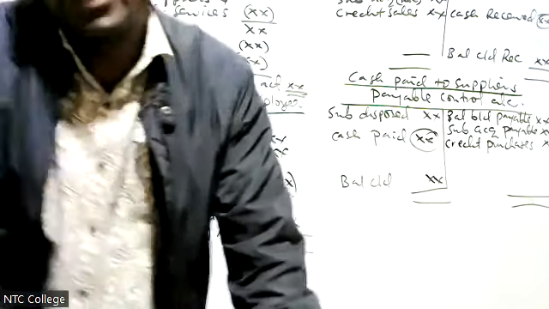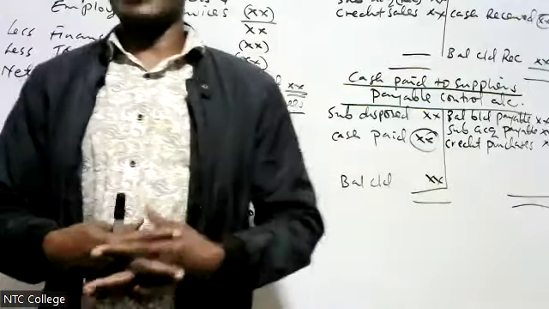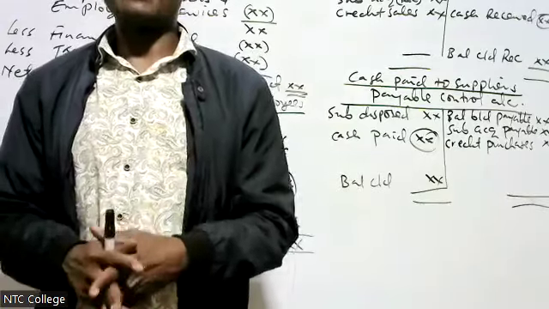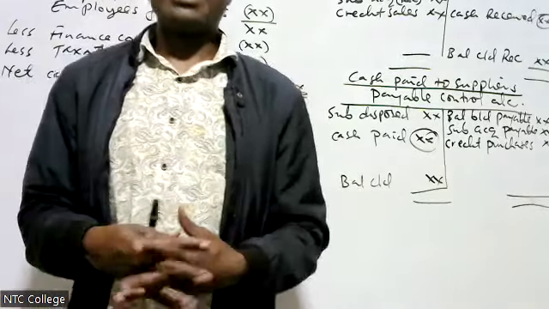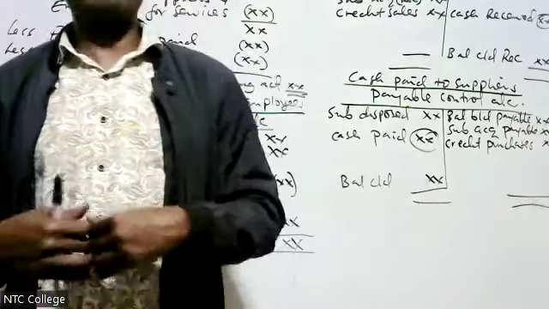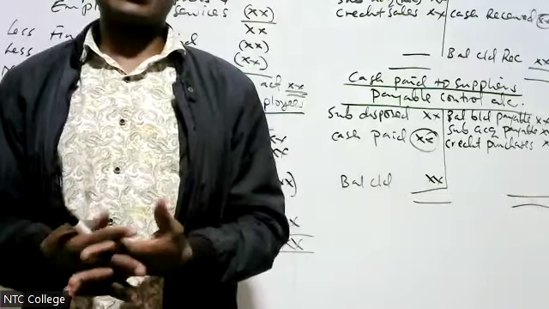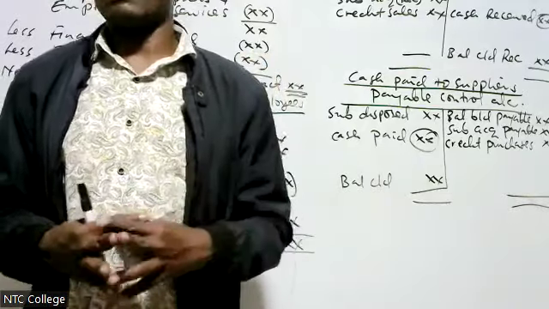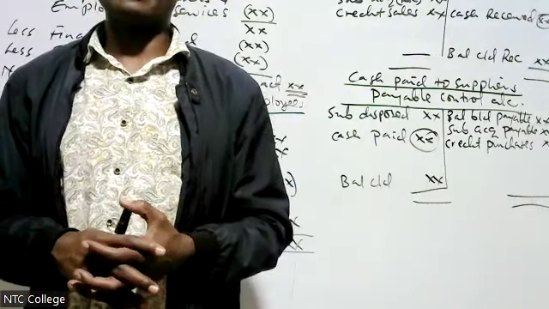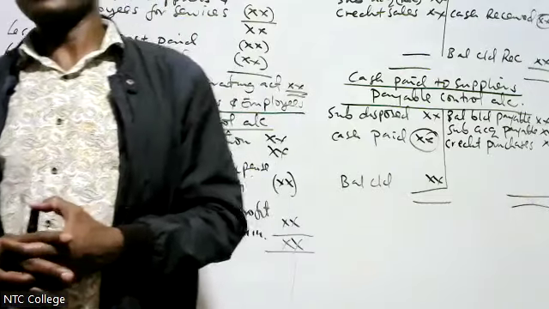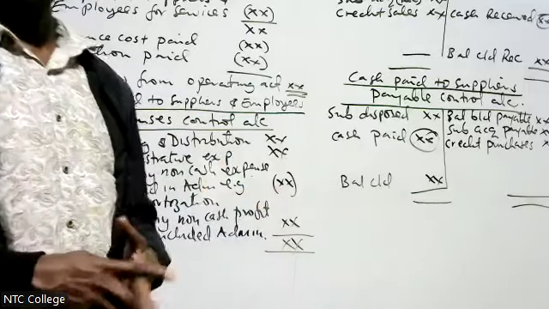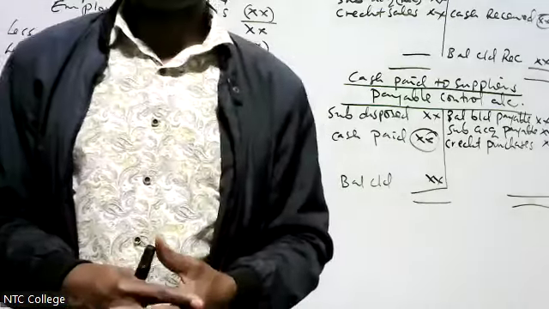Yes, Florence, also depreciation. That's why I'm just giving an example, because there are many. Even the gain or loss on sale of assets. I'm just giving but a few, e.g. amortization, impairment, depreciation, any expense that is non-cash in nature that was included in admin. Even the loss on sale of asset, if it was included in admin, any gain that was included in admin, we add back, because when you included, you subtracted, therefore we add back.